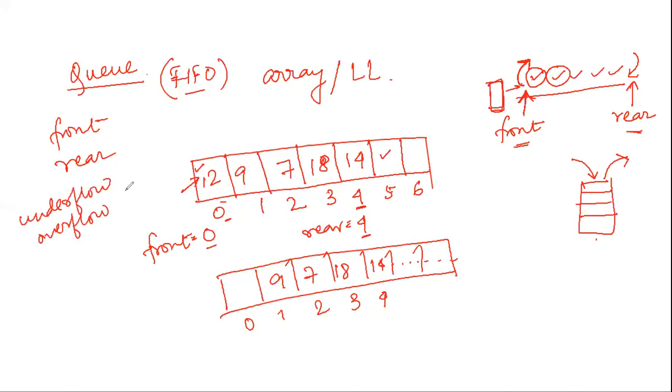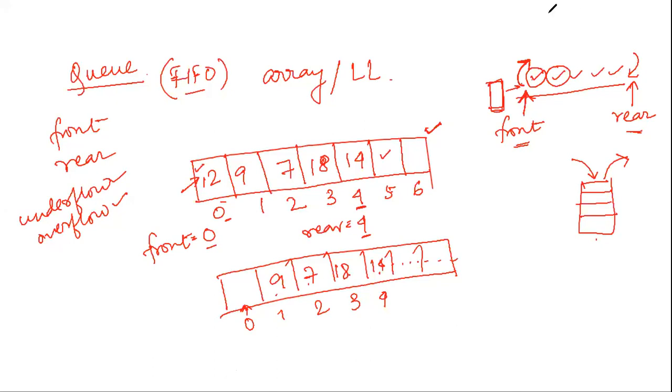The overflow condition is the maximum number of elements the array can hold. Above that we cannot insert. And underflow is the last element. Suppose I am going on deleting each element. After I have deleted the last element, further elements I cannot delete. Fine. So this was the concept of queue.